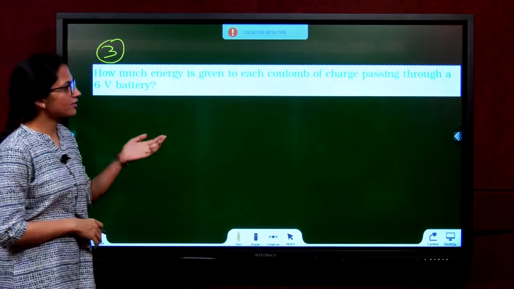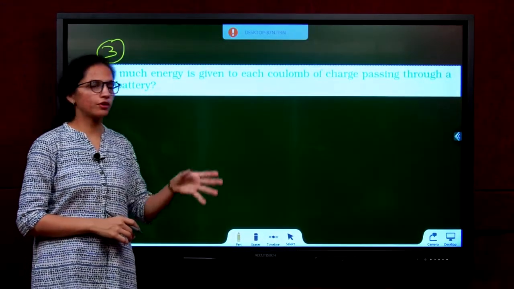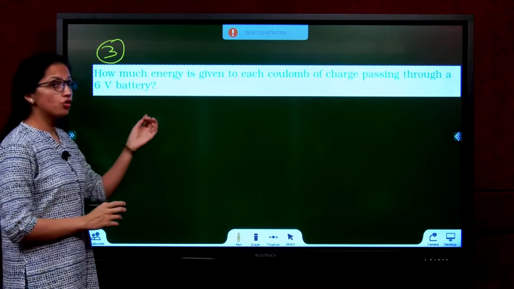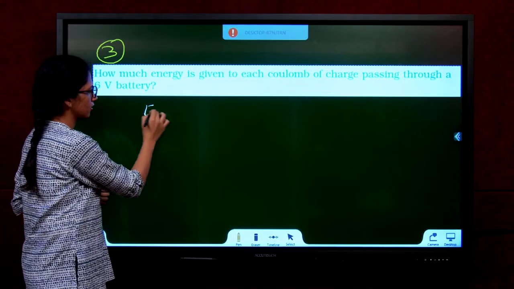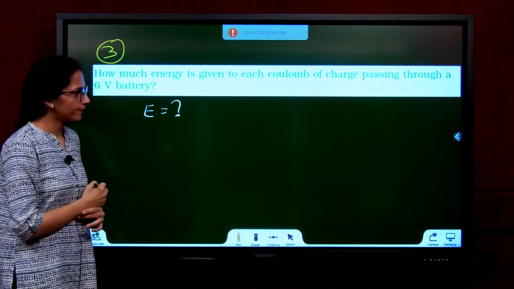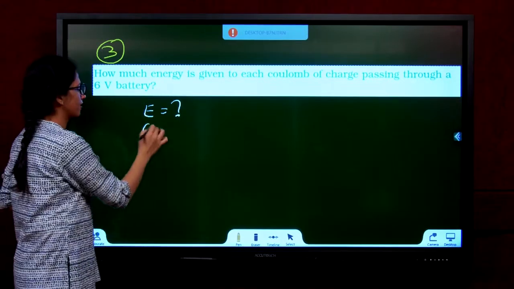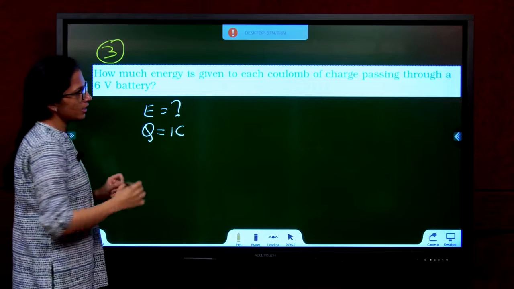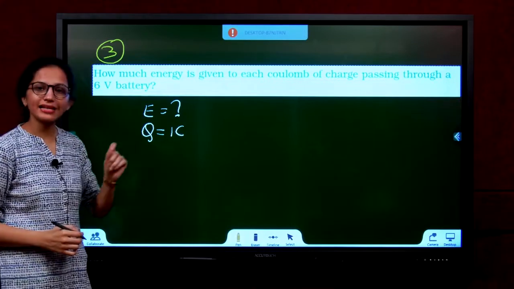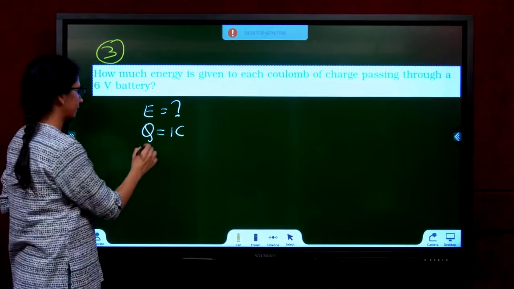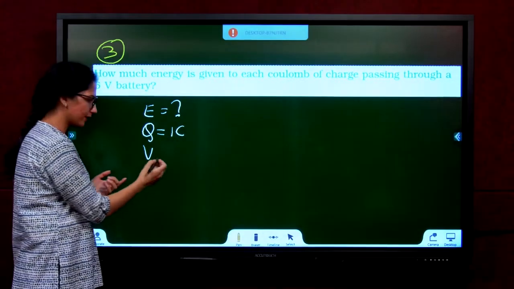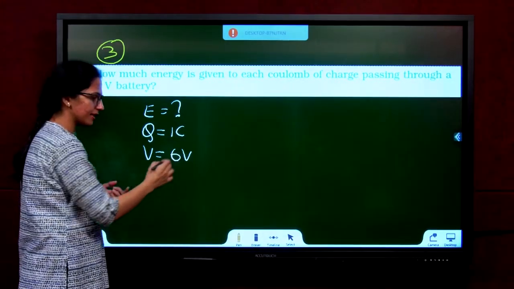How much energy is given to each coulomb of charge? Slowly. How much energy? They are asking energy to each coulomb of charge. Each means 1. Passing through a 6 volt battery. So voltage or potential difference is given as 6 volts.